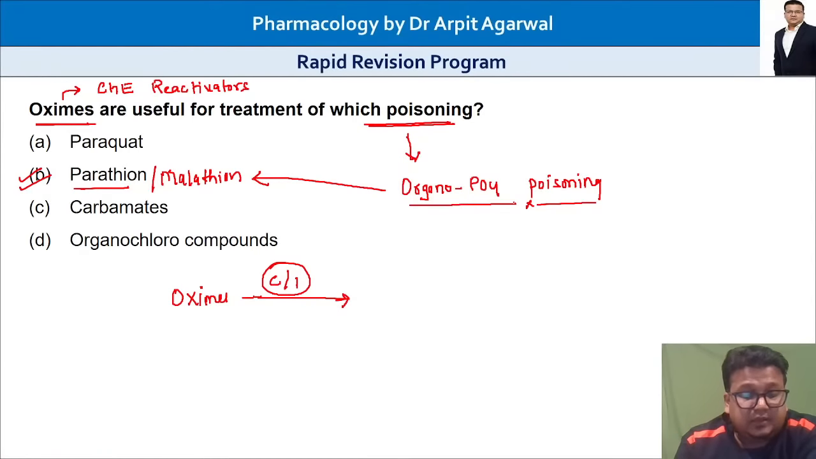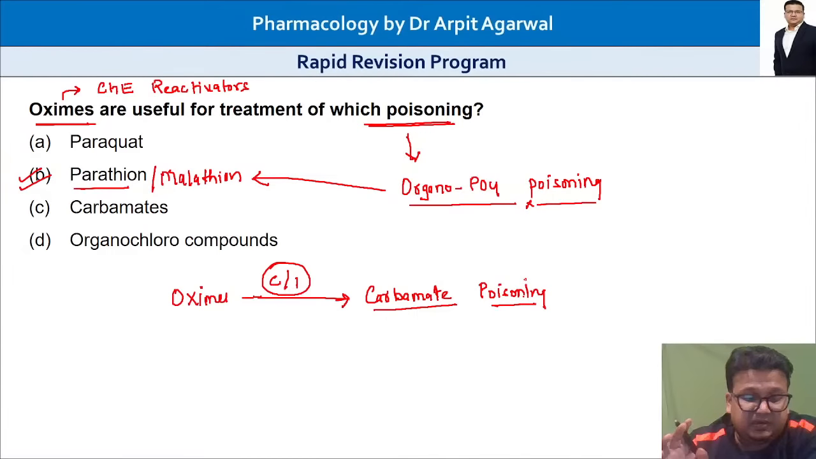Yes, Dr. Adil, now you are getting it. Yes, Dr. Nabi, that is correct. Oxims are never given in carbamate poisoning. Now, why did you people get confused? Just a few seconds ago, most of you answered this question as C, and now you are saying oxims are contraindicated in carbamate poisoning.